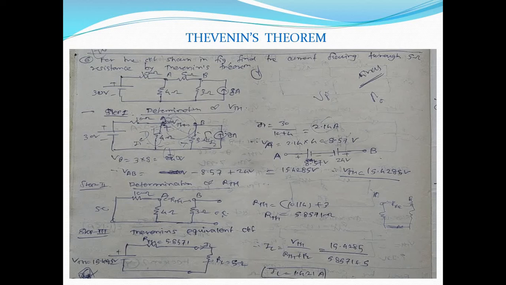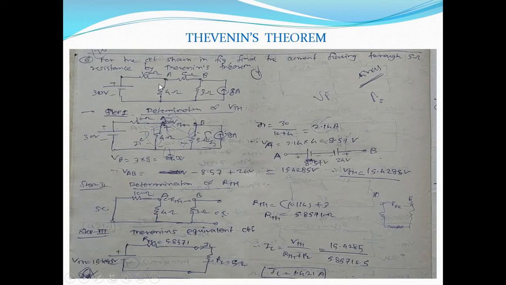Now here we'll see another numerical. Second numerical: for the circuit shown in figure, find the current flowing through 5 ohm resistance by Thevenin's theorem. So here see, in the last case there was only a voltage source, but for this circuit a voltage source of 30 volt and a current source of 8 ampere is given. While presenting the current source, it is always indicated by the arrow. So this arrow indicates the direction of current flowing from this current source.